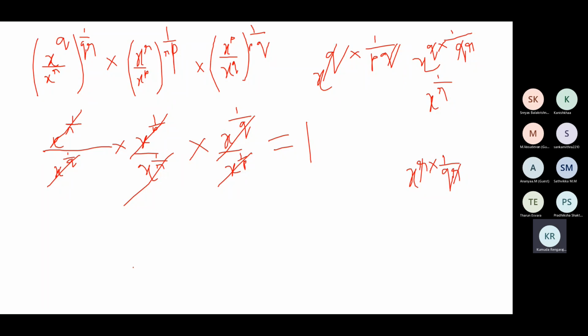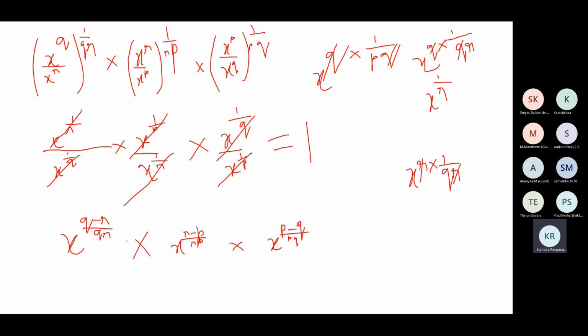Or if you worked it like this, like Shreyas had shared, subtract the powers, Q minus R, and then into 1 by QR. Q minus R into 1 by QR will be Q minus R by QR, into X to the power, subtract the powers, R minus P by RP, into X to the power P minus Q by PQ.